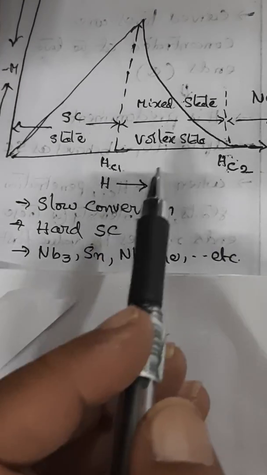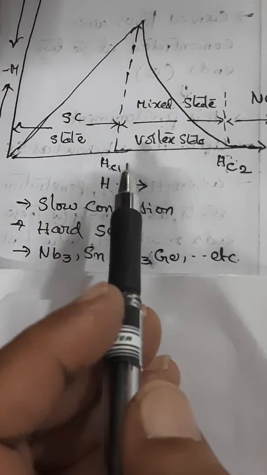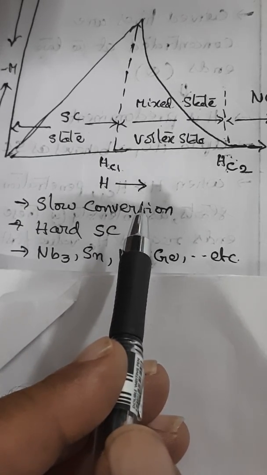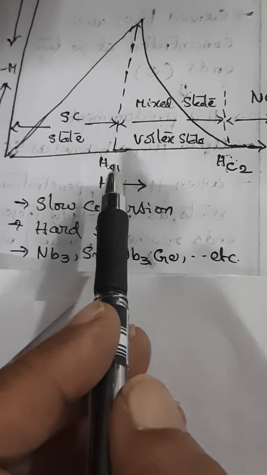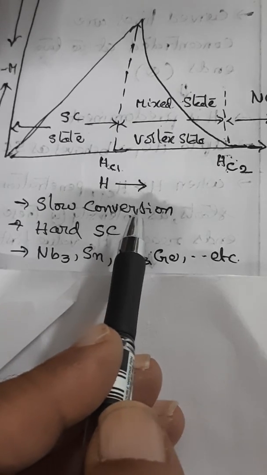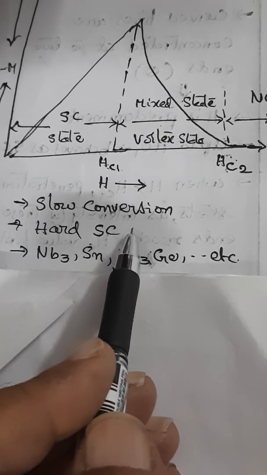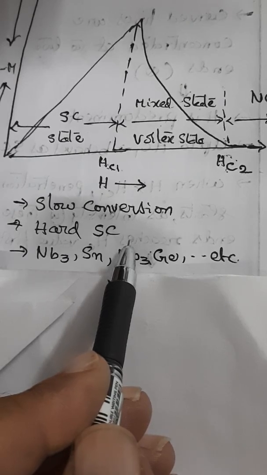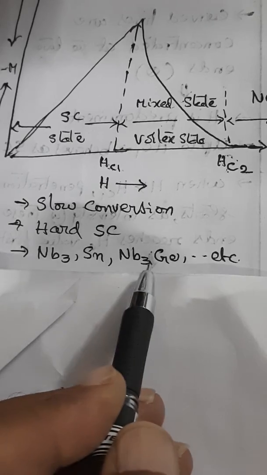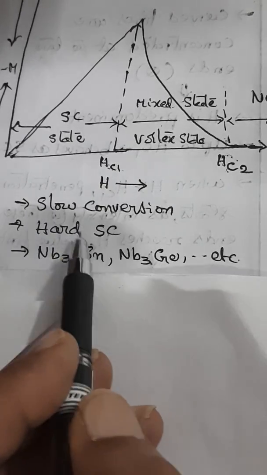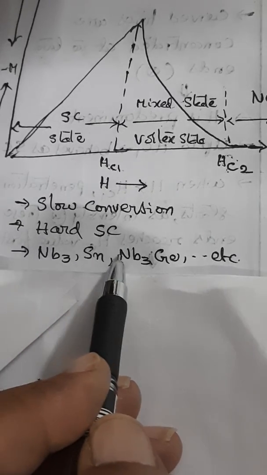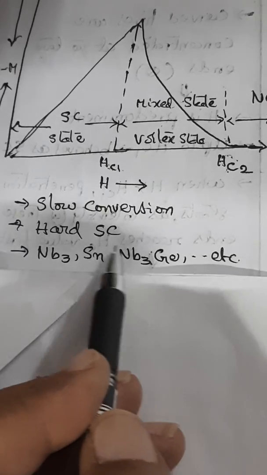So when you summarize type 2 superconductors, basically what you need to understand is, in a type 2 superconductor, when the applied field reaches the lower critical field, Hc1, the conversion starts, and it is completed slowly at the upper critical field. It has two critical fields, Hc1 and Hc2. This is a mixed state. These are hard superconductors rather. The materials with impurities or alloys of type 2 are all type 2 superconductors.